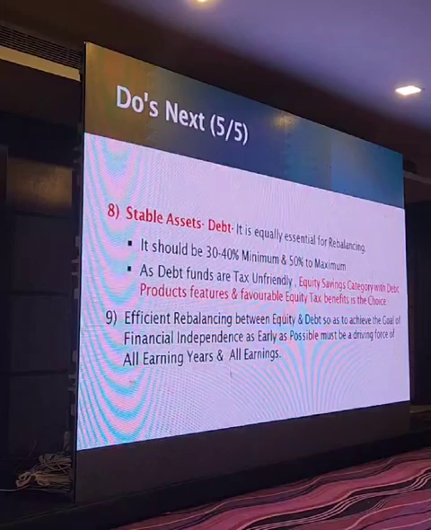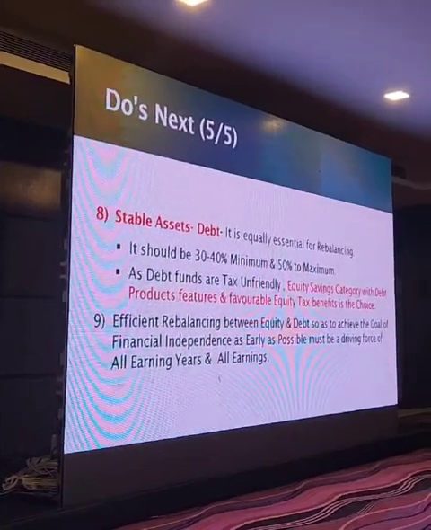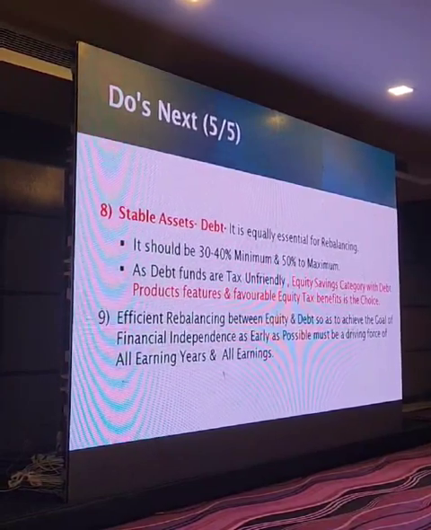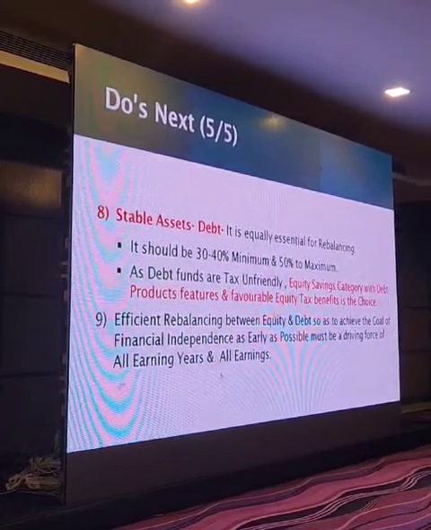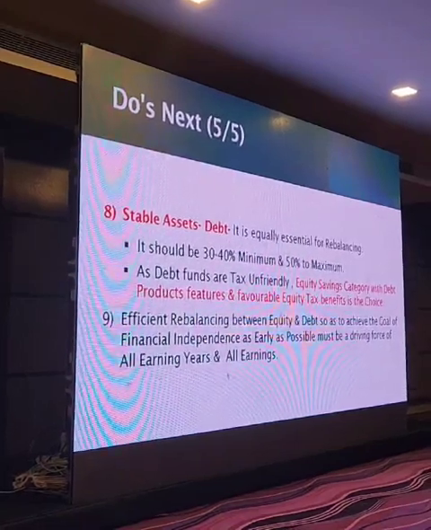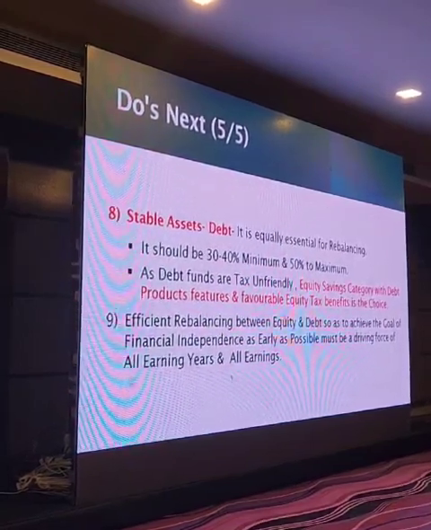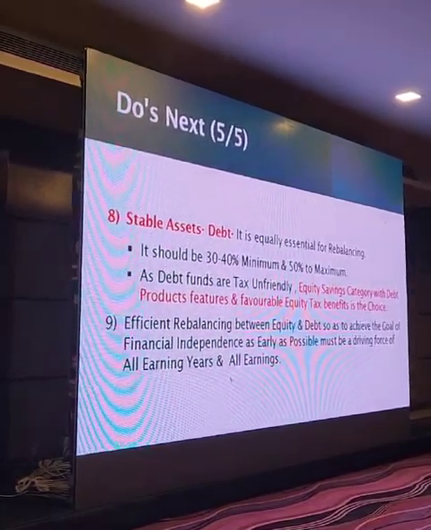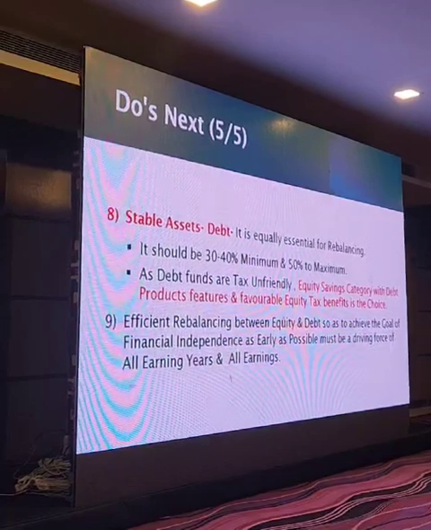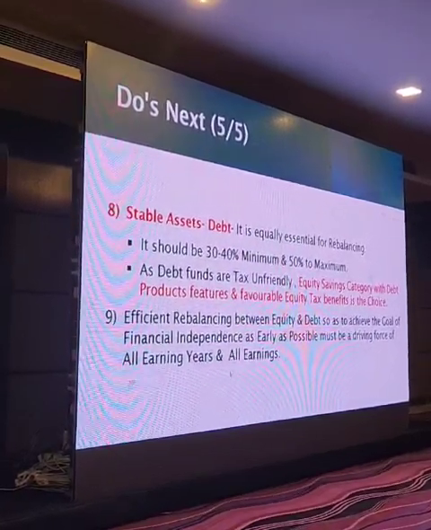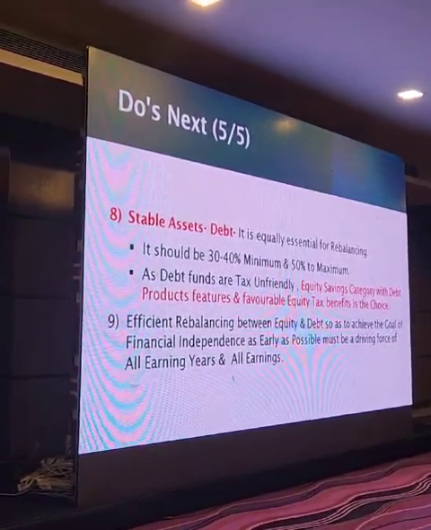Dear colleagues, to conclude my discussion about the assets, it is not the corpus, nor the category of the investment assets which is important, but it is the efficient rebalancing between the volatile equity assets and stable equity assets, which will help you reach the stage of financial independence. Dear colleagues, it is not the product, but the process of efficient rebalancing between the volatile assets and stable equity assets till you reach your goal of financial independence, which is more important.